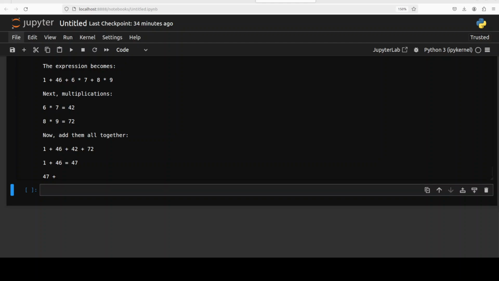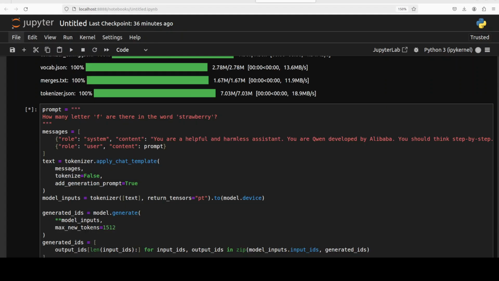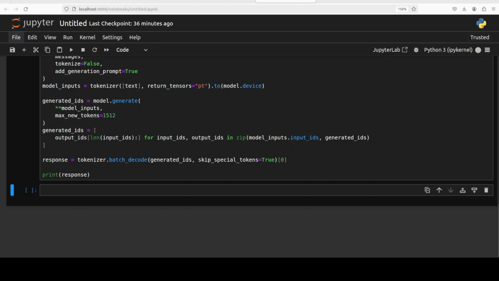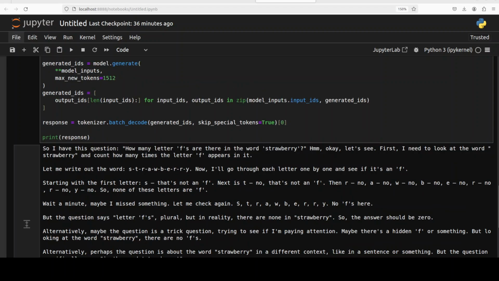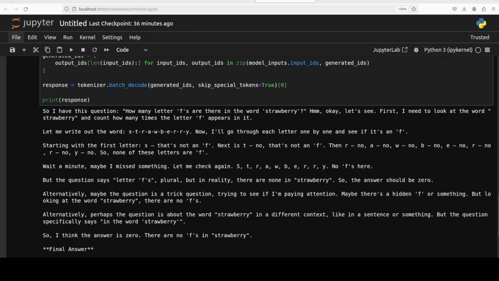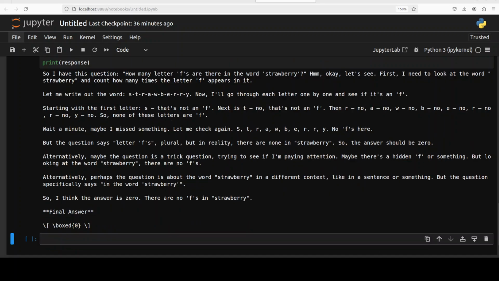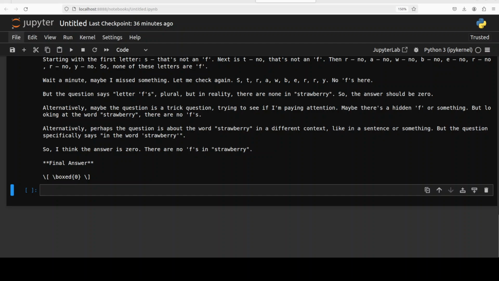Okay, let's try out a few other things. In the next test, I am asking it how many letter F are there in the word strawberry. Let's see, because lately I am suspecting that some of the models are getting explicitly trained on this question. So I need to double check that. Let's see what this does here. There you go. It says starting with the first letter, now I'll go through each letter. I think the answer is 0. There are no F's in strawberry. Amazing. Really good stuff.